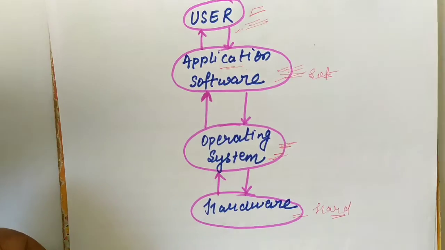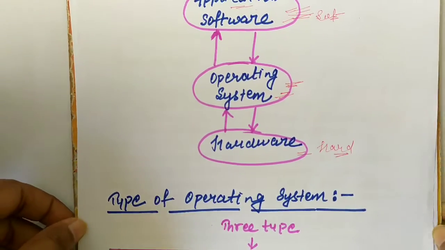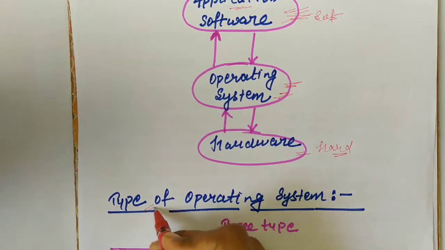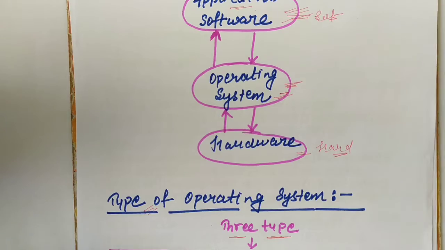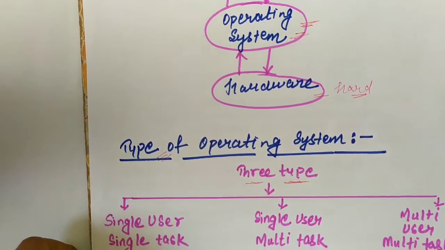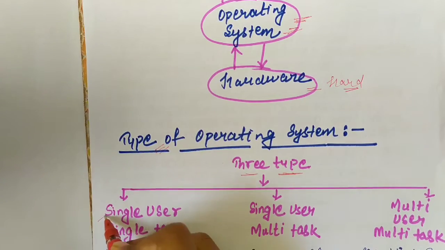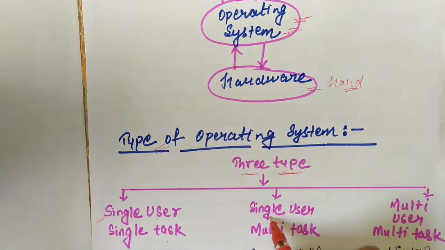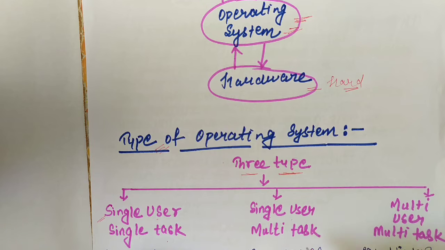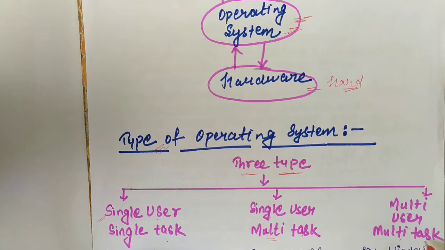So let me discuss the different types of operating system. There are basically 3 types of operating system. What are the 3 types? The first one is single user single task. The second one is single user multiple task. Then multiple user multiple task.